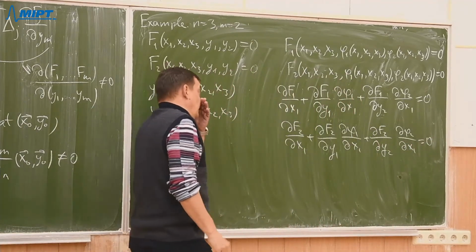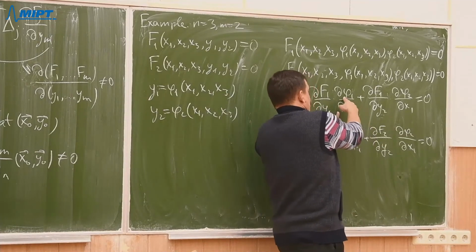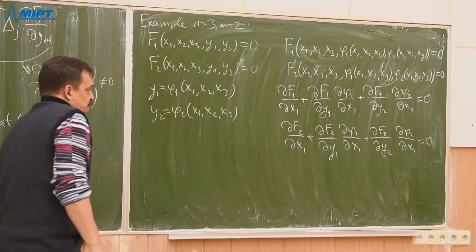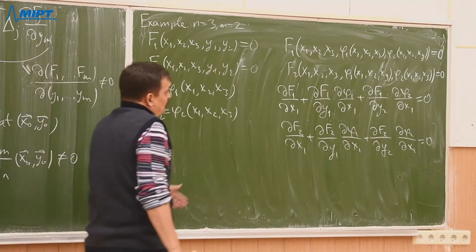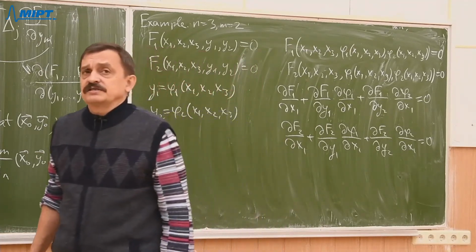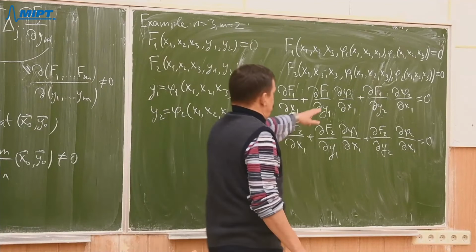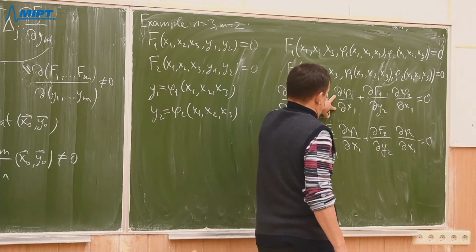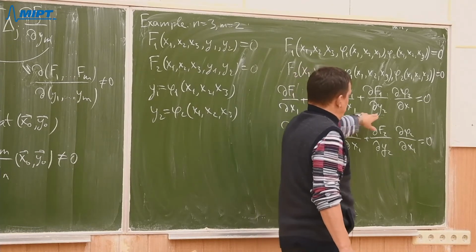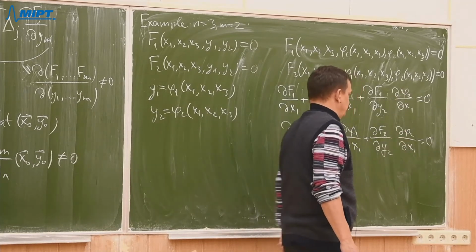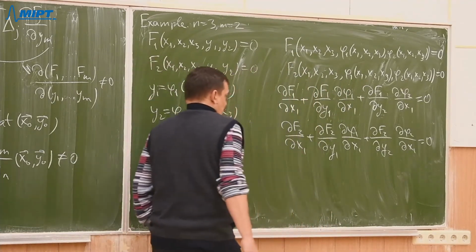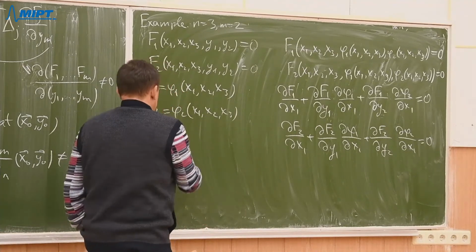Recall, I want to compute the partial derivatives of little phi's. So we look at this system as a system of linear equations with two unknowns: the partial derivative of phi1 with respect to x1 and the partial derivative of phi2 with respect to x1.